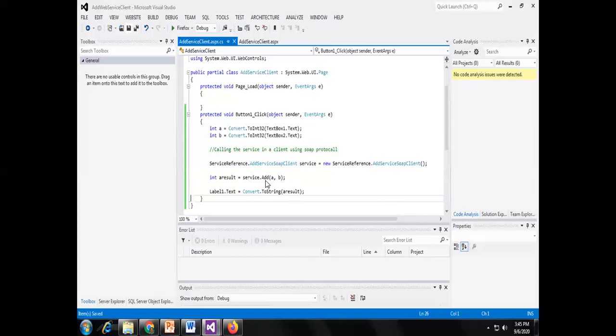The 30 is given back as the response by the service to the client application, and the client stores that 30 in a result. An integer variable is taken for storing the result, and I have taken one label, label 1.txt, to store the result and to show that result to the end user.